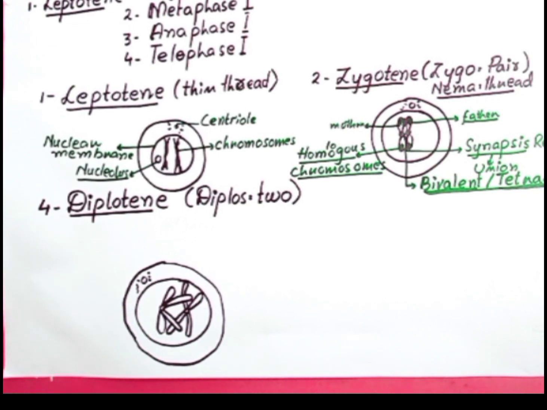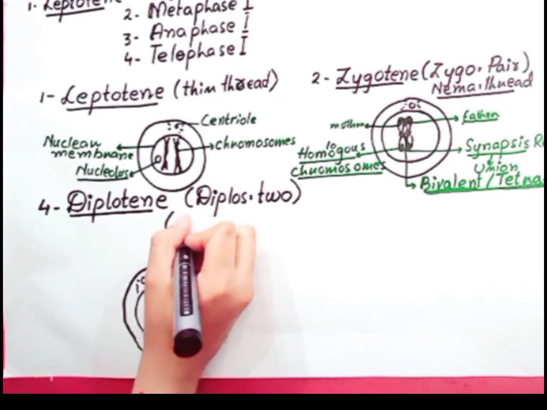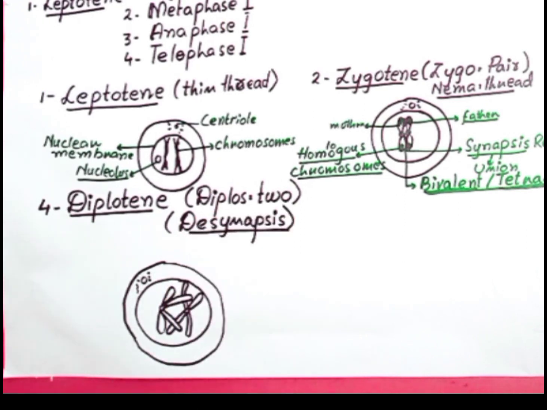The diplotene substage is the substage of prophase 1 during which the paired homologous chromosomes desynapse, or unpair.